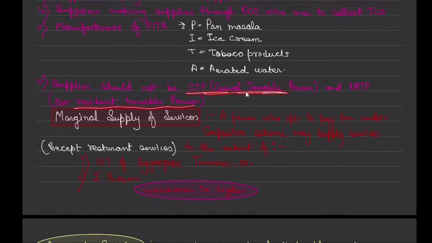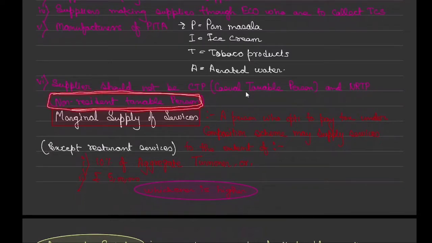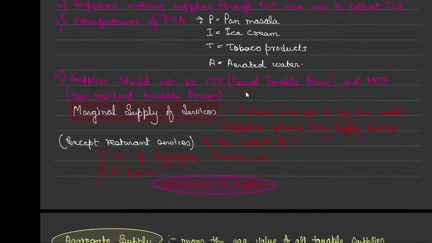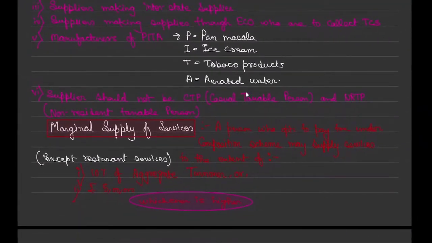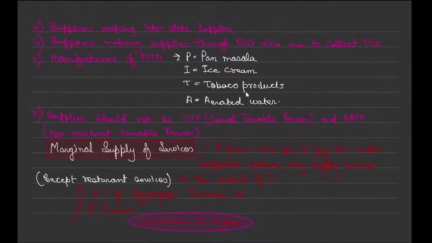One point which I missed yesterday is that the supplier should not be a casual taxable person or a non-resident taxable person. When we talk about casual taxable person, I have given you a brief idea in the GTA services case, correct? What is a casual taxable person? And non-resident taxable person, I cannot go through it right now in detail, because when registration comes, we'll talk about them in detail. But for right now, I can say any non-resident who is liable to pay tax in taxable territory. And whenever I say taxable territory in GST, taxable territory is nothing but India. So these are the conditions.